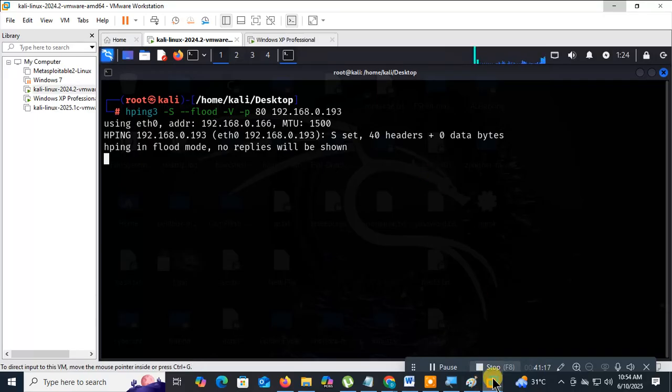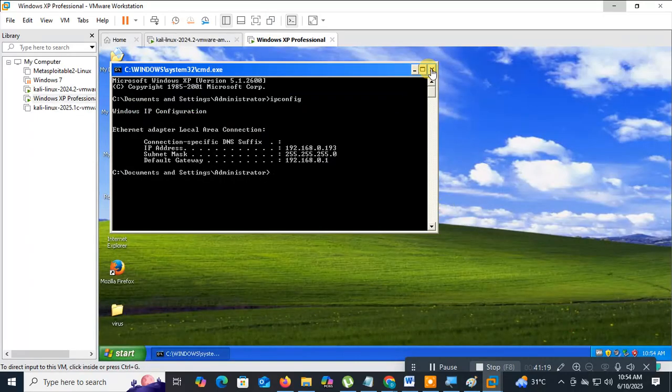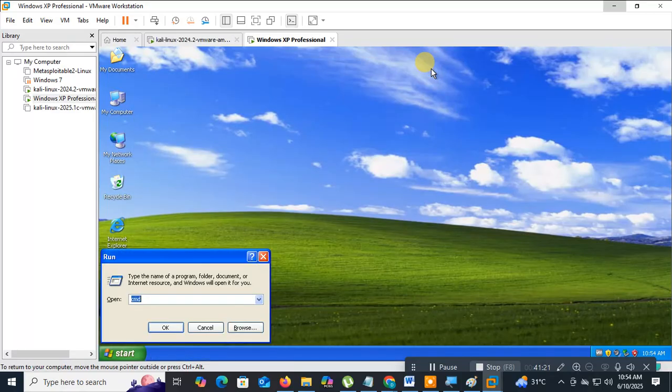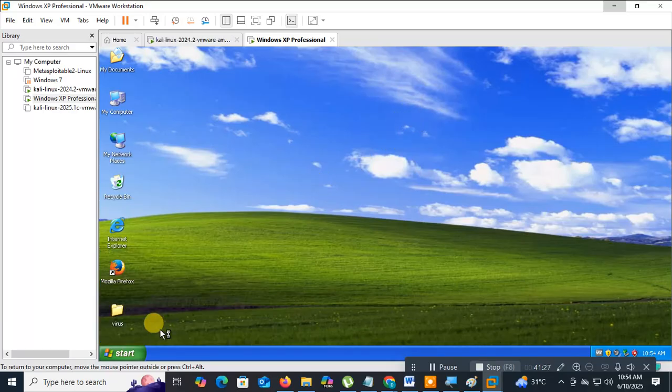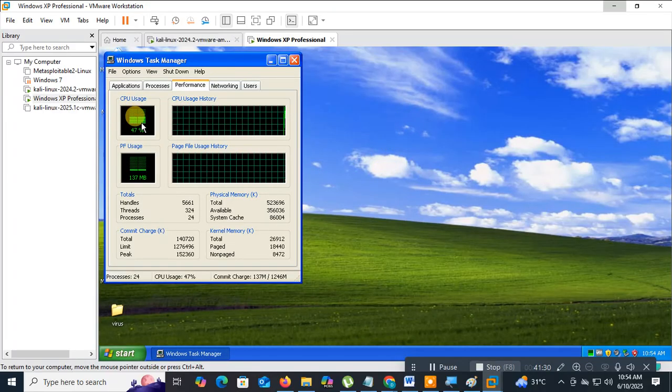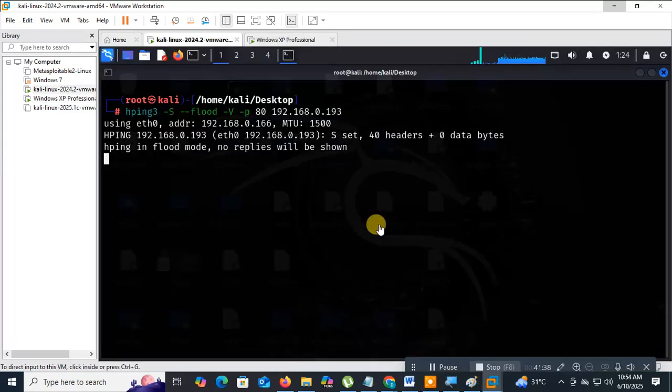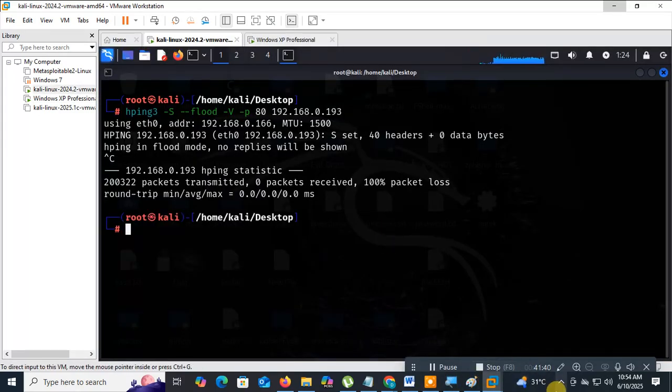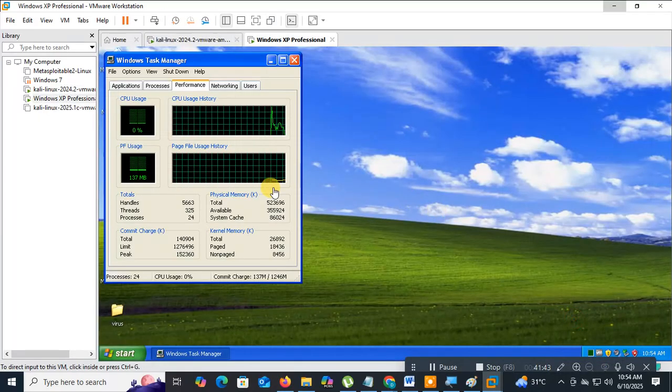Now again you will observe the same thing here. How do we check? Go to the task manager to check the resources, type taskmgr here. Here what happens? The CPU percentage becomes 100%. See this increasing. Then if you stop the attack here, it will again become 0. See this, there is a spike.